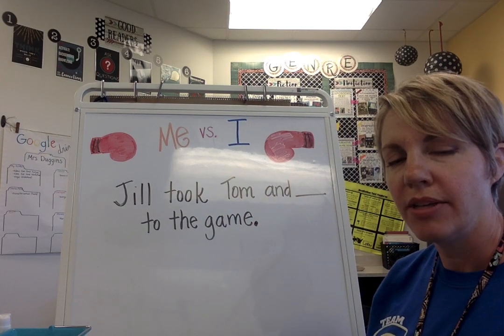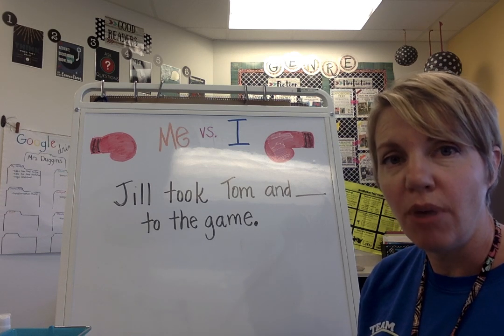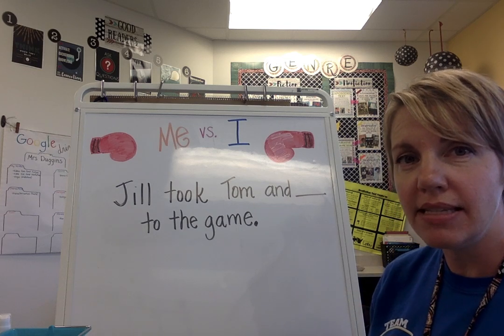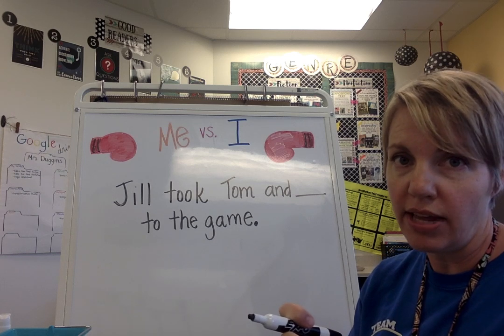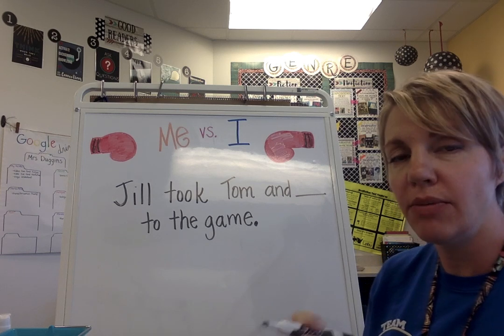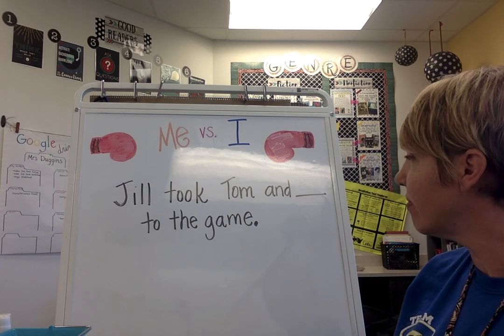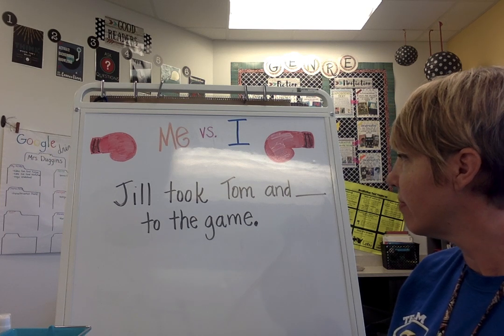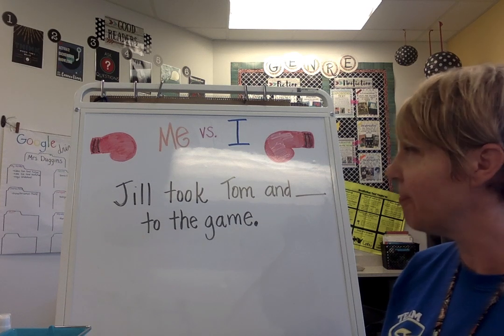All right, so me or I? See if you can take a moment and think about it. Remember, take out everybody in the sentence who's going along with you except for either me or I, that word, and see which one makes sense. I'll give you a second. You think you know? All right, let's see.